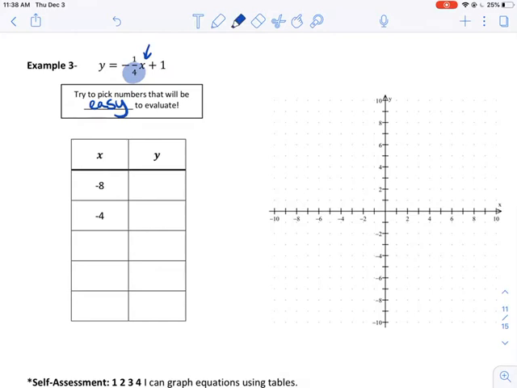Okay, I'm going to say this in another way. Whatever the denominator is, whatever this number is, make sure that the x values you choose are multiples of that. So x is a multiple of 4. That way, it'll divide by 4, but it'll get you a nice pretty number.